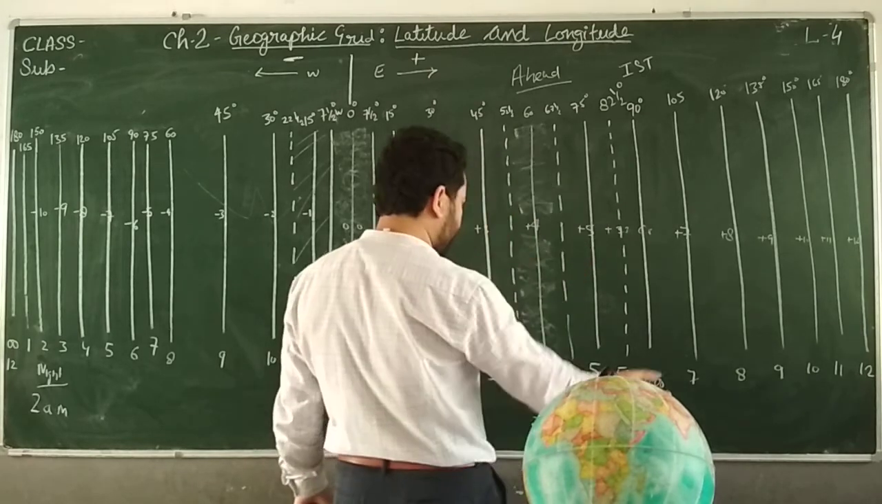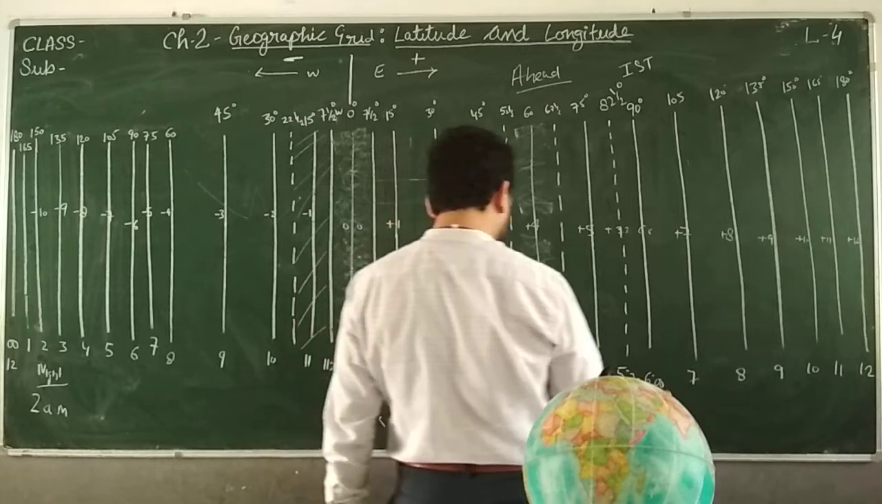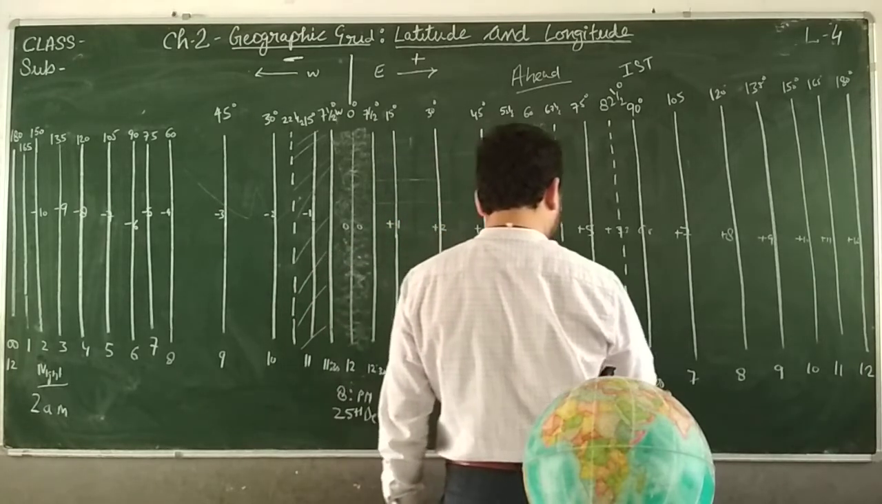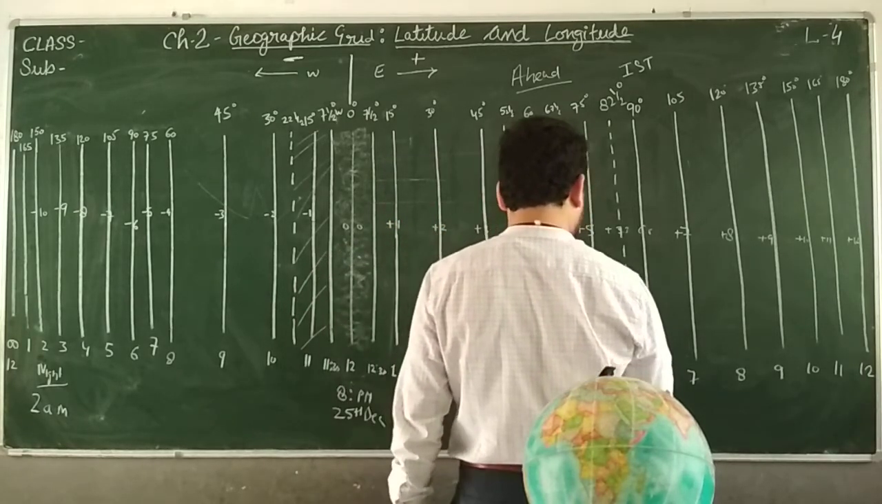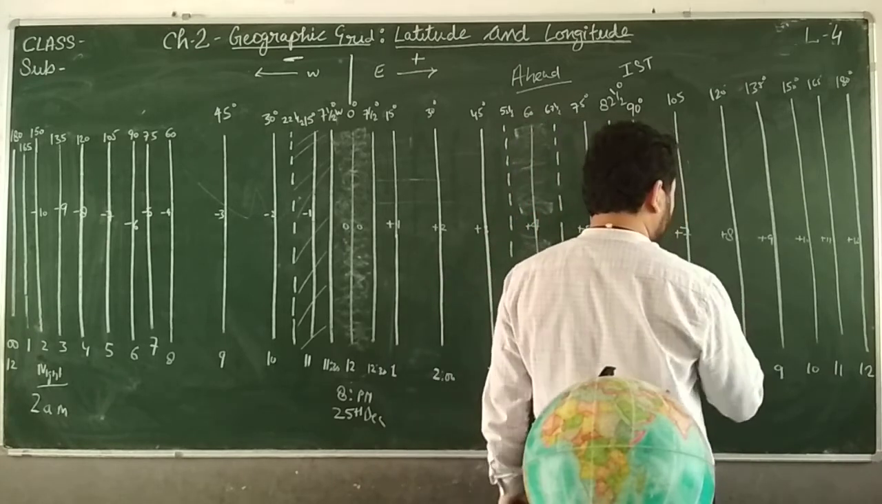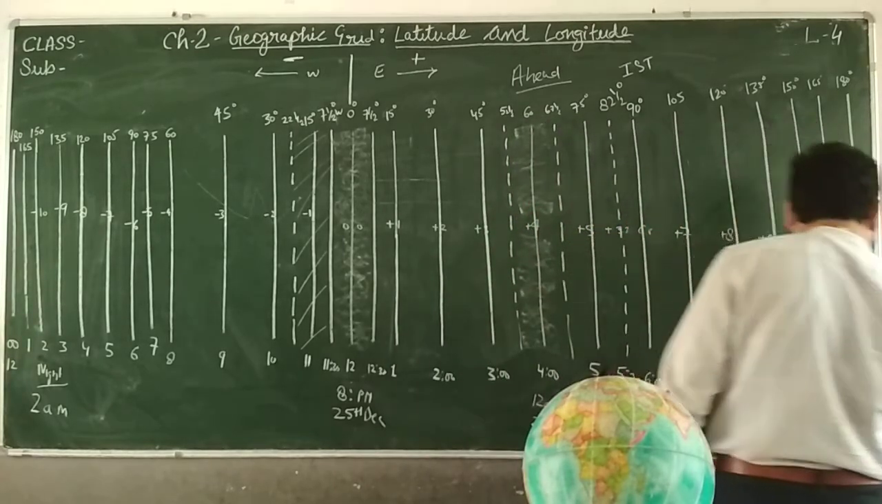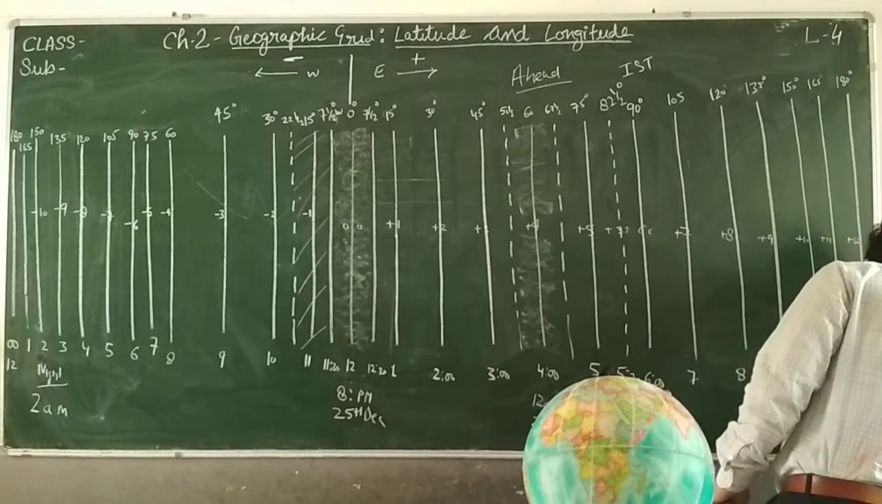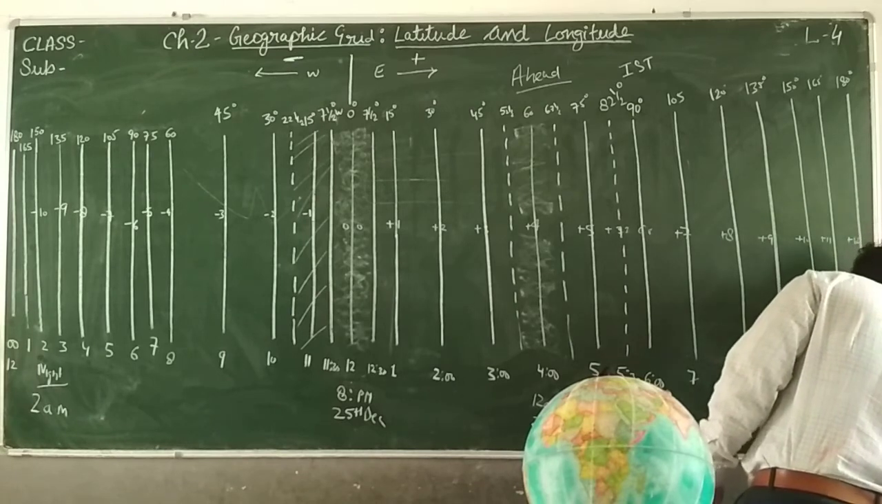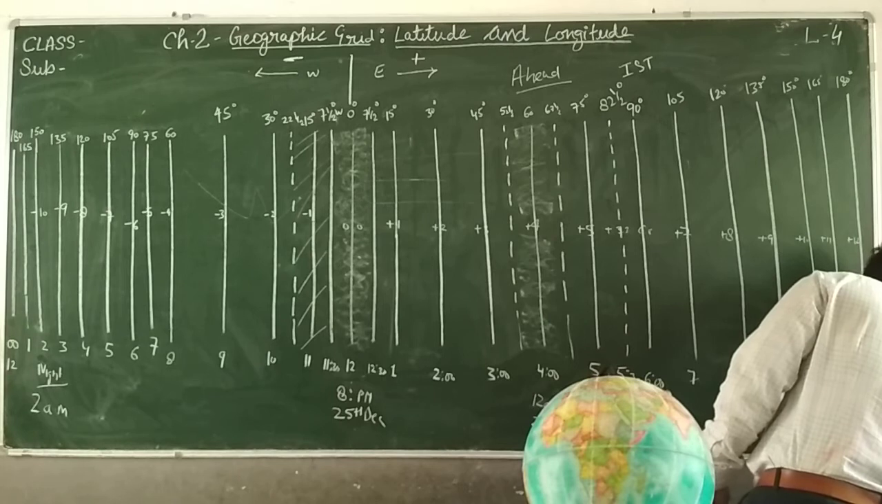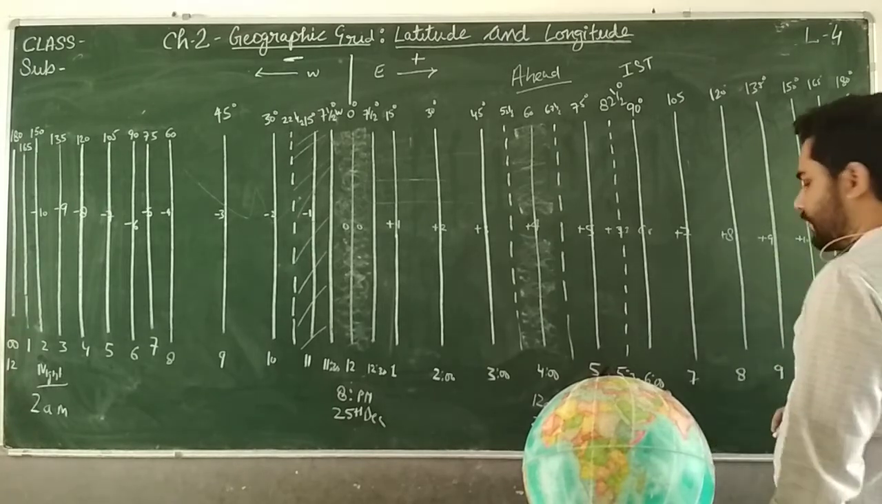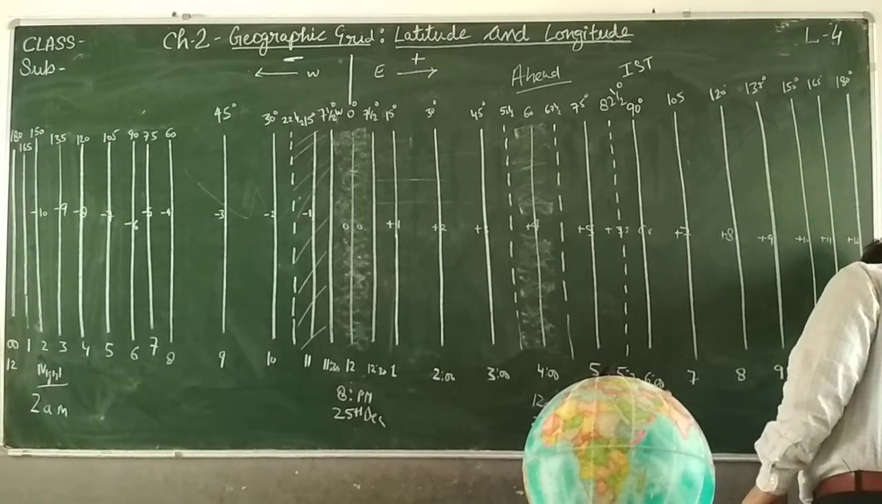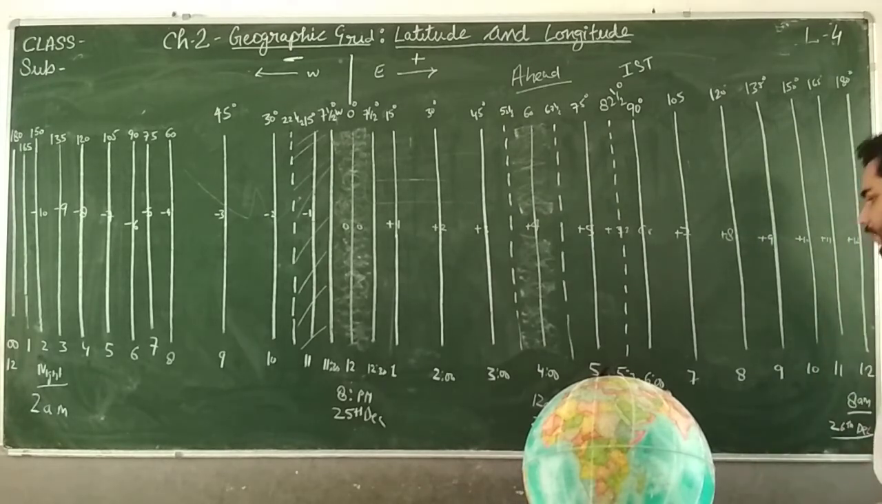And when you keep moving, it will be 1, 2, 3, 4, 5, 6, 7, 8 a.m. morning, date 26th December. Clear?